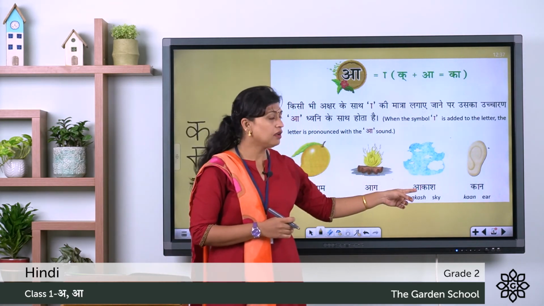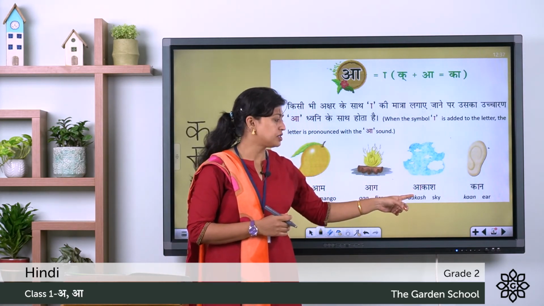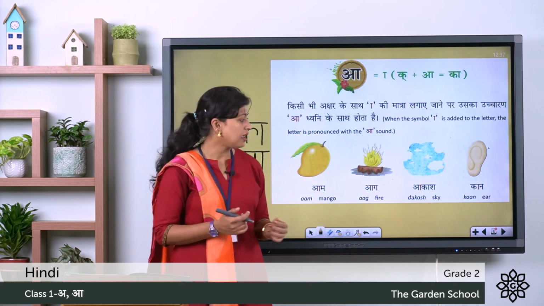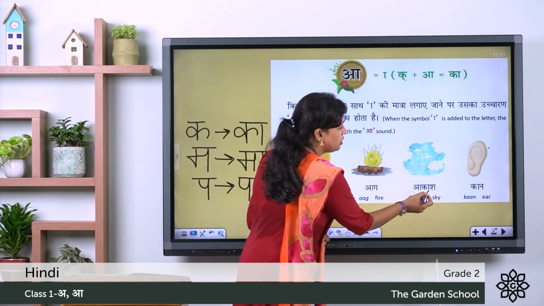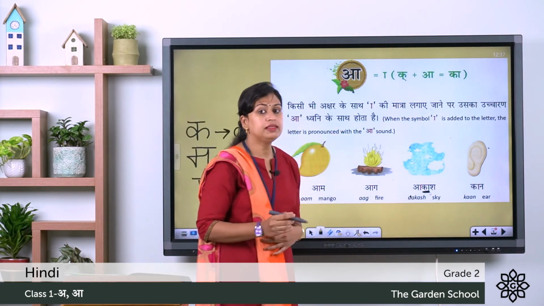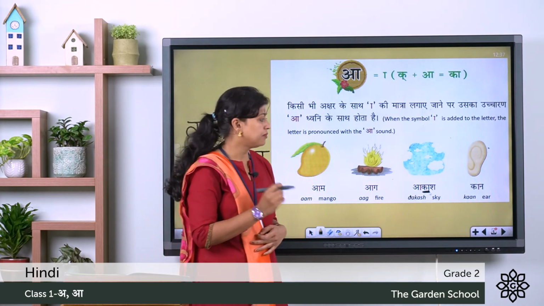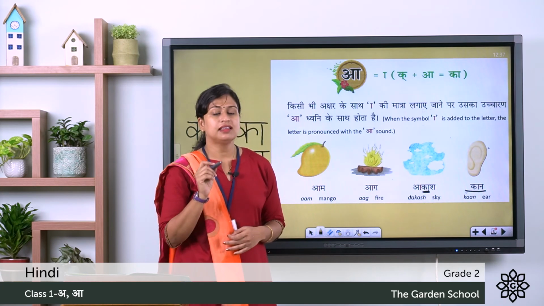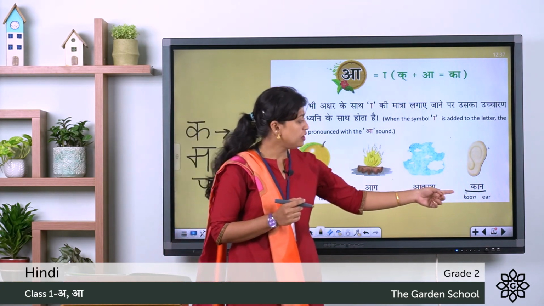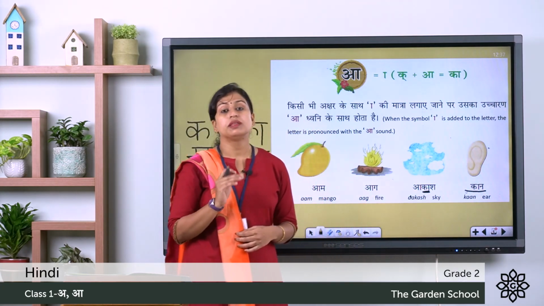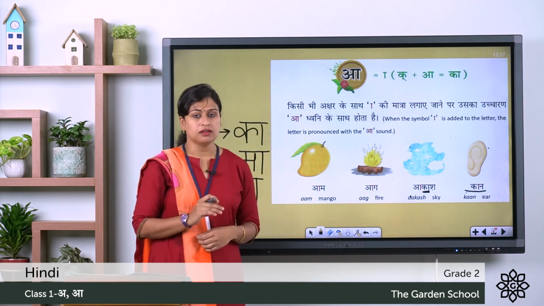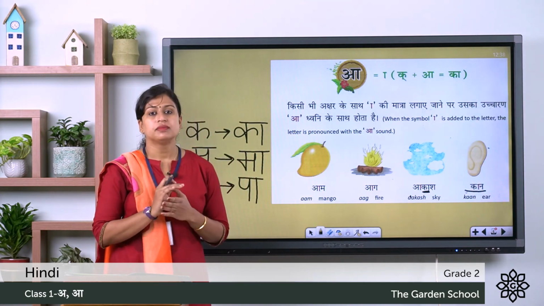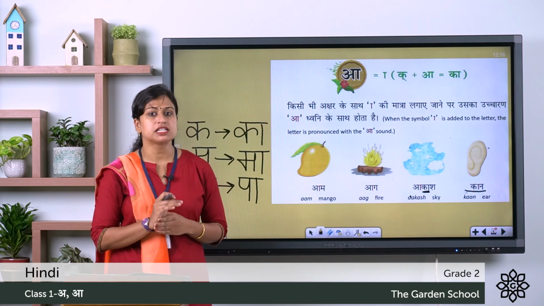Now you can see here few words. Akash. Akash means sky. So you can see here we are using this A symbol with Vyanjan Akshar Ka. Here also the word is Kaan, that means ear. We are using this A symbol with Vyanjan Akshar Ka. So this was about the symbol for Vyanjan Akshar A.